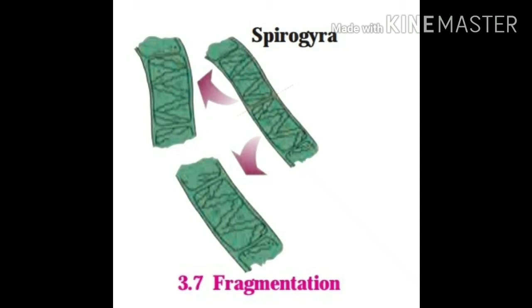Whenever there is plenty of water and nutrients available to Spirogyra, its filaments grow very fast and break up into many small fragments. Each fragment starts to live independently as a new Spirogyra filament. If the body of Cycon breaks up accidentally into many fragments, each fragment again develops into a new Cycon, and thus this type of reproduction is known as fragmentation.